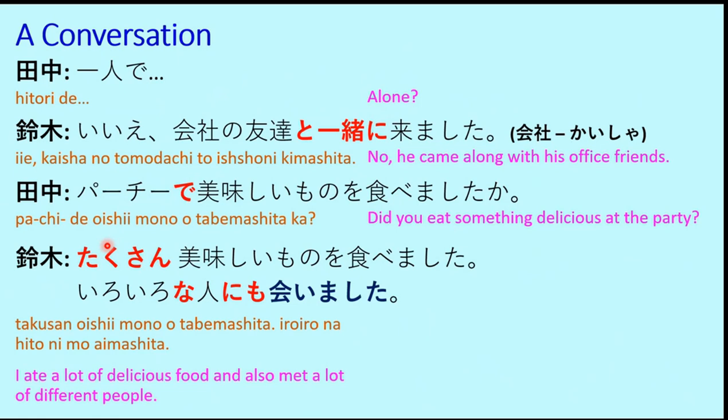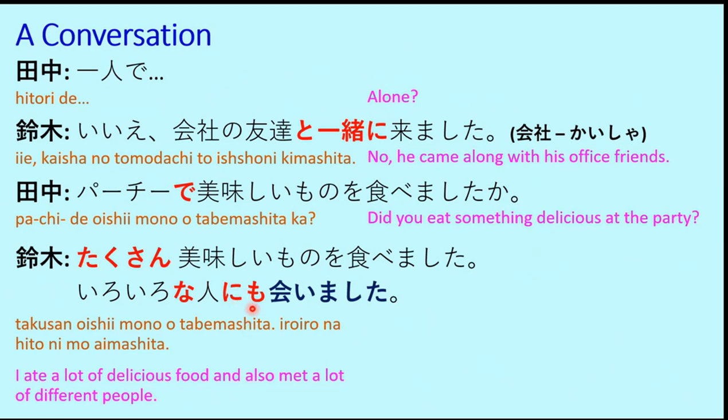And iro iro means many. Iro iro na hito means a lot of different kinds of people. Ni mo aimashita. So now you can see the usage of ni mo. So mo means also.